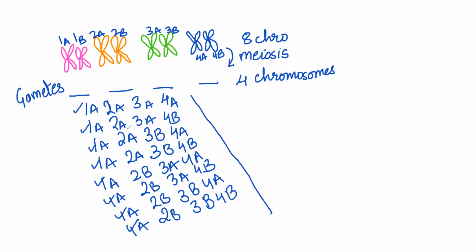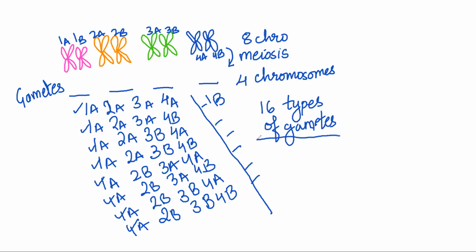The same thing I can get with 1B now. So the 8 combinations I can get with 1B also. So 8 plus 8, total 16 types of gametes. There are 16 types of gametes. Right?